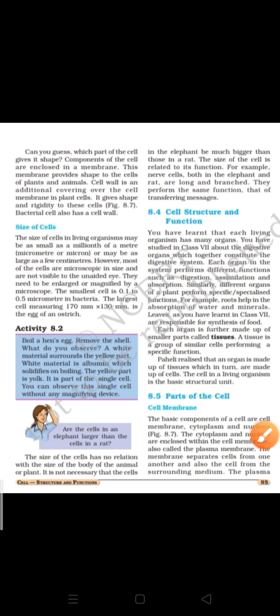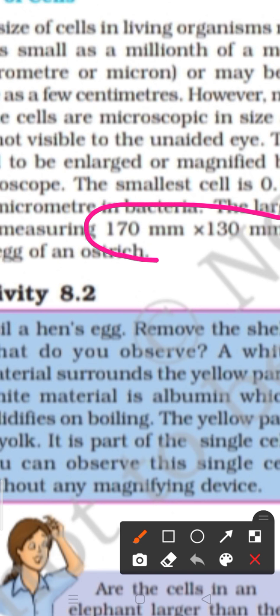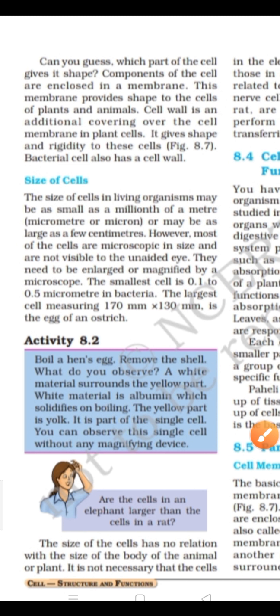Next is the size of the cell. Size is also variable, from very small to big. In the egg cell of an ostrich, you can find the largest cell, and its size is very big, children. Why am I giving you this example? Because you can see this cell with your naked eye.